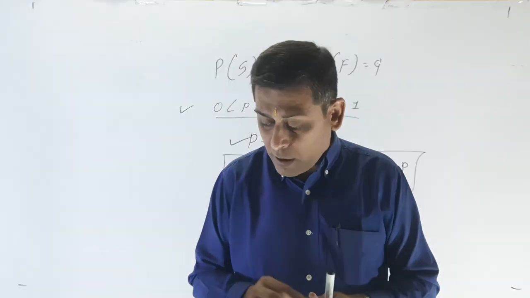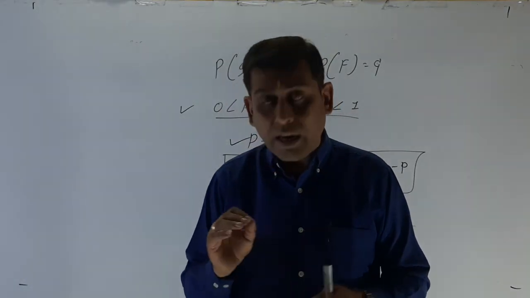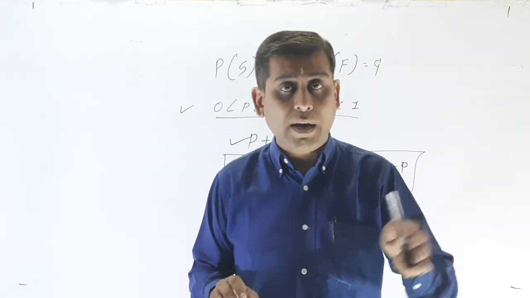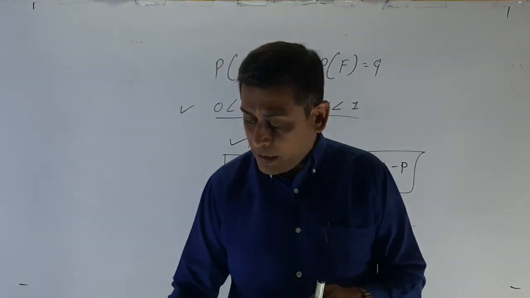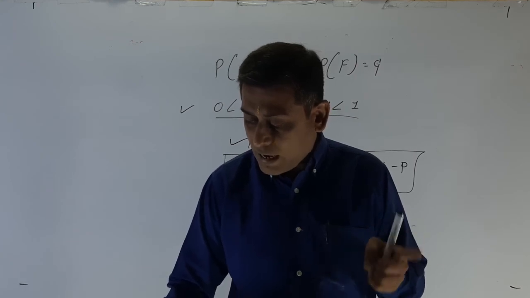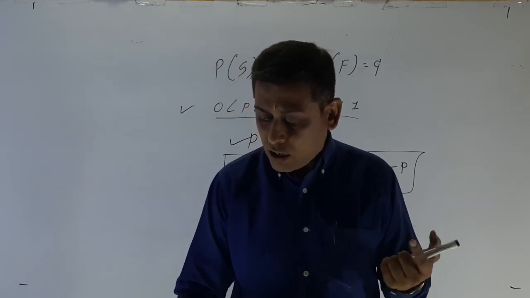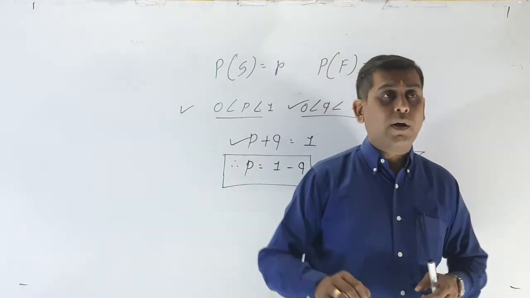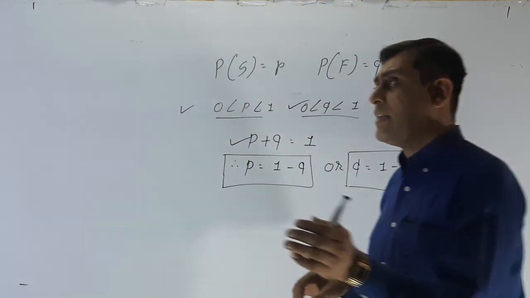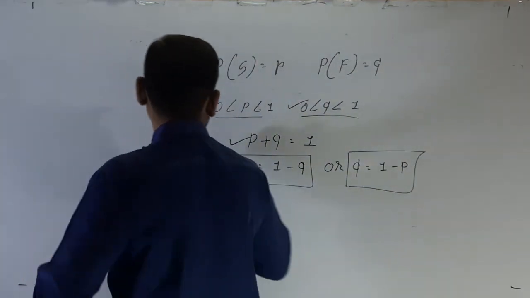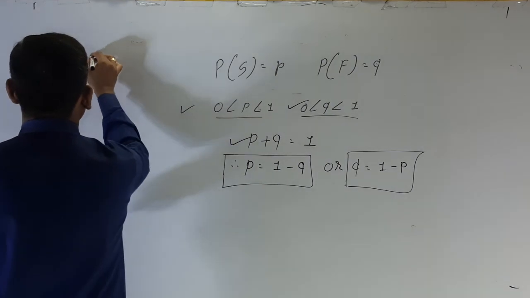Second one, Bernoulli trials are mutually independent. They are not dependent on each other, independent events. That means getting success or failure at any trial does not depend on getting success or failure at the previous trial. Whenever in one trial there is a head, in the next there may be a tail. See, I am giving one example for that.